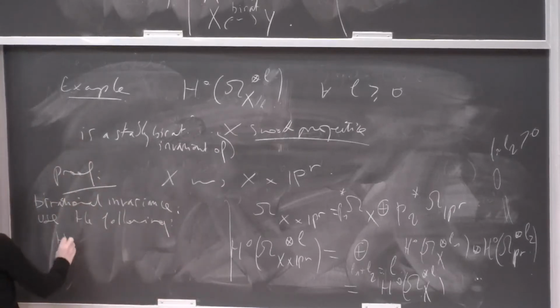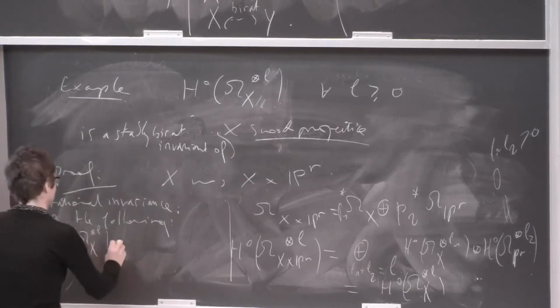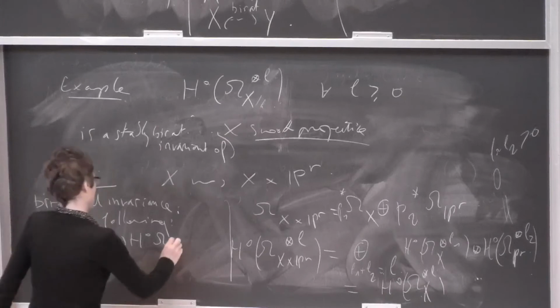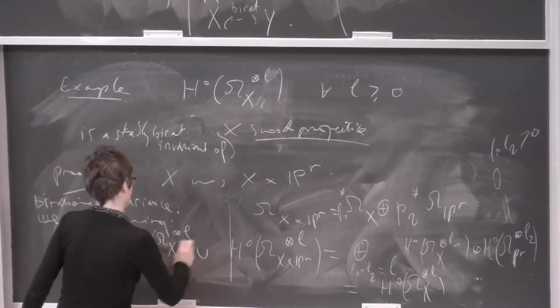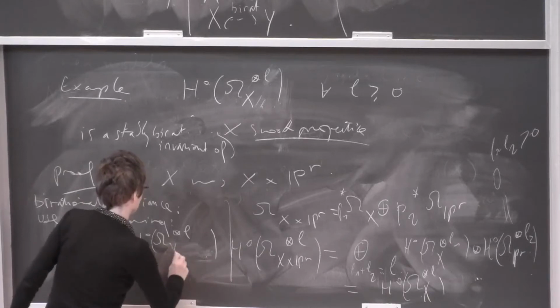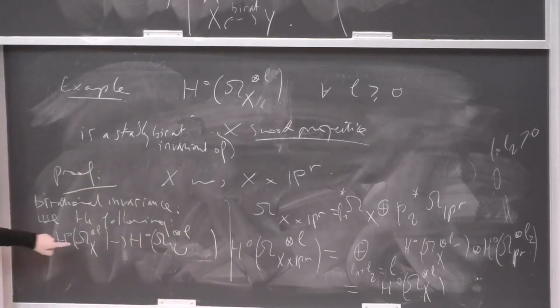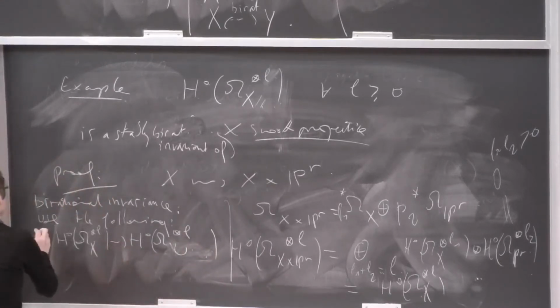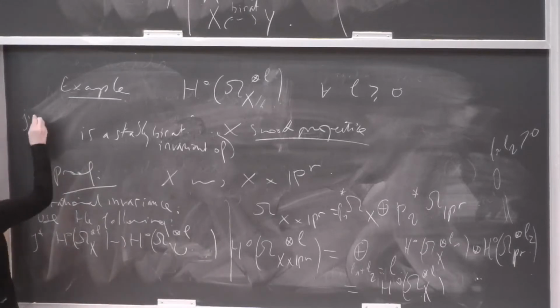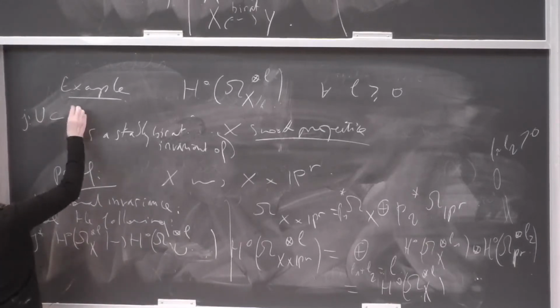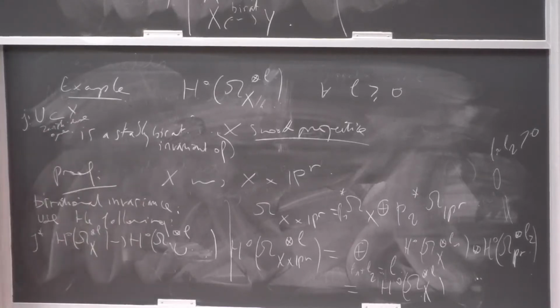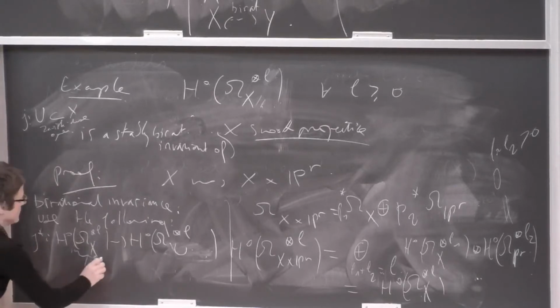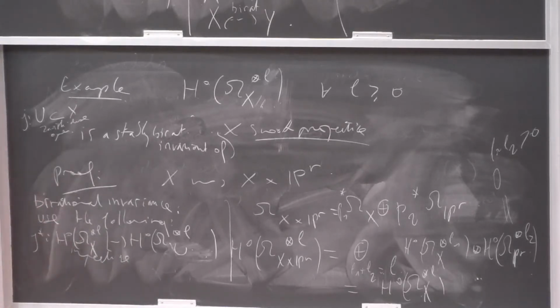If you consider H0, the restriction map, maybe I should put U here. I consider the restriction map to a Zariski open set, so it's g upper star, where g is the inclusion of a Zariski dense open set. This map is injective. This is trivial, of course, it's a restriction to an open set.